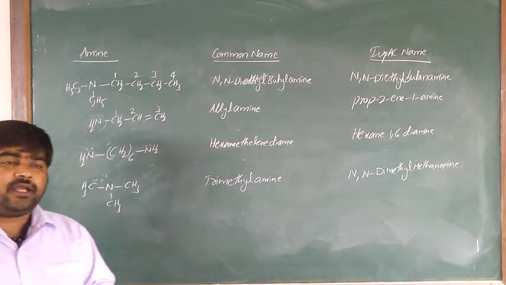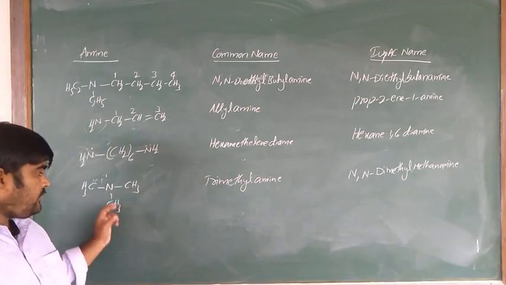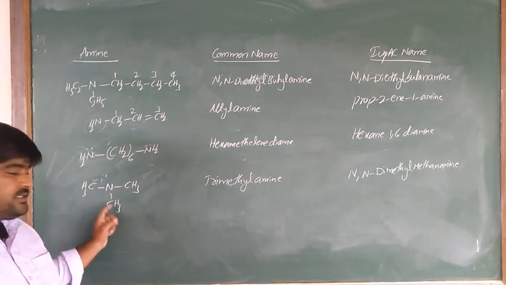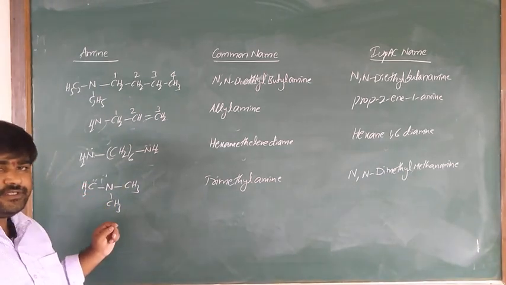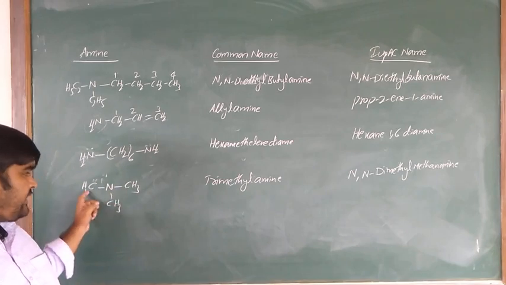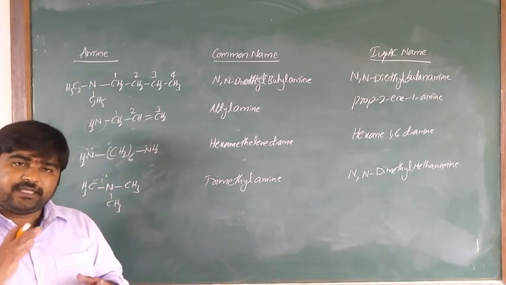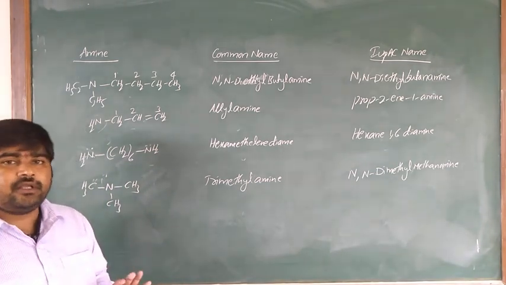So coming to the IUPAC nomenclature, you have to consider any two alkyl groups as substituents, and the remaining one is considered as the parent chain. That's why N,N-dimethyl methanamine. Methane-1-amine or methanamine, both are correct.